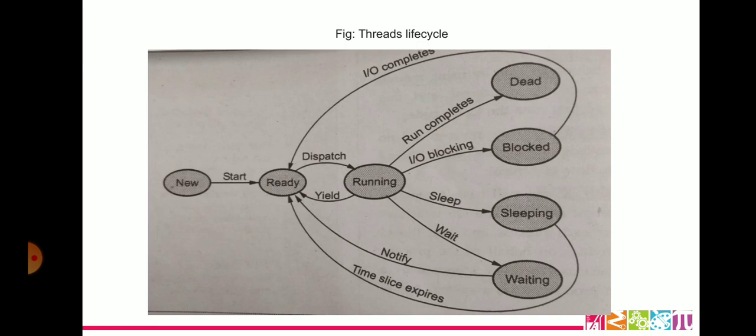Next is waiting, means waiting for another thread to perform an action. Next is sleeping, means it sleeps for a specific period of time. After the expiry of that period, it enters into the ready state. And dead state means the thread has completed its task or operation.